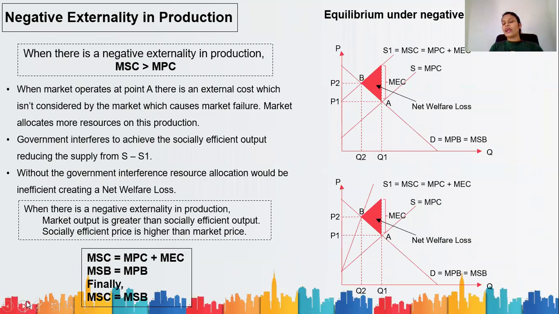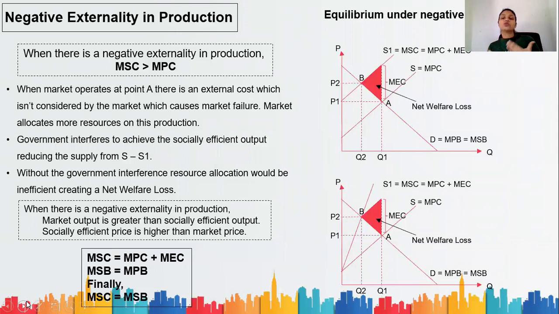Now we are going to look at all those four externalities in detail. First we'll look at negative externality in production. When there is a negative externality in production, it has to be cost relative.